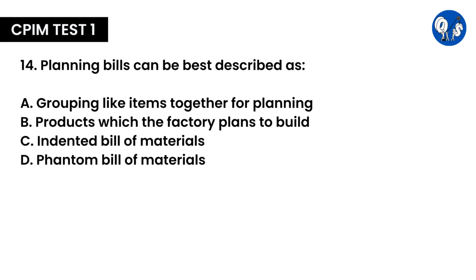A planning bill is an artificial grouping of components for planning purposes. They are used to simplify planning, forecasting, master production scheduling, and material requirements planning. They do not represent products which are buildable.